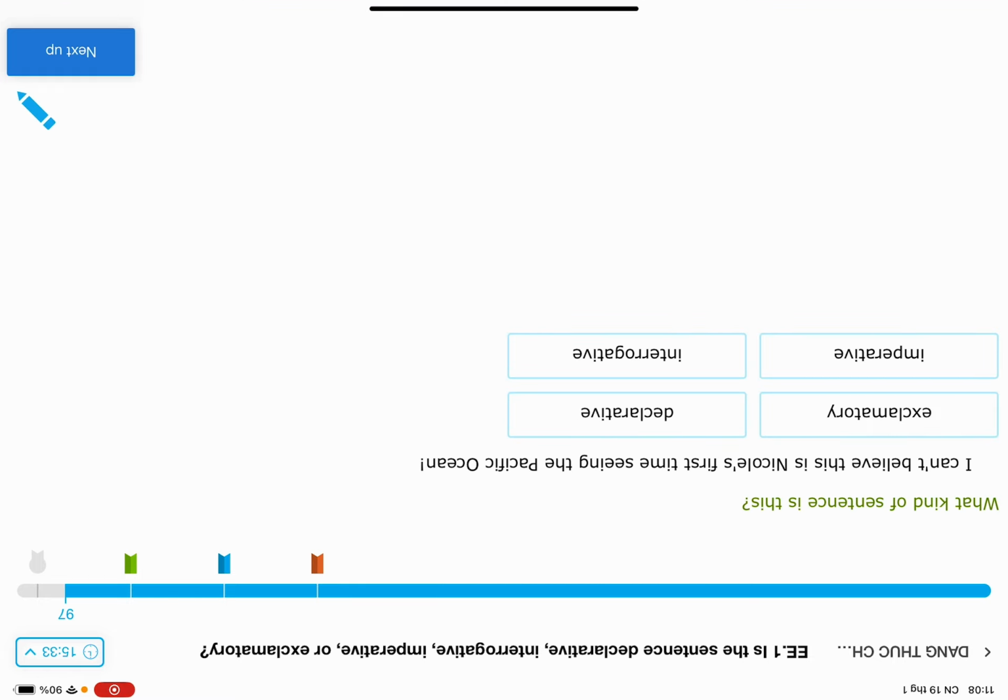Last two questions. I can't believe this is Nicole's first time seeing the Pacific Ocean! Okay, it ends with an exclamation point, so it is an exclamatory sentence or an imperative. But in this sentence, it is telling a feeling of surprise, that the person can't believe it is Nicole's first time seeing the Pacific Ocean. So it is an exclamatory sentence because it is telling a feeling, not a command.